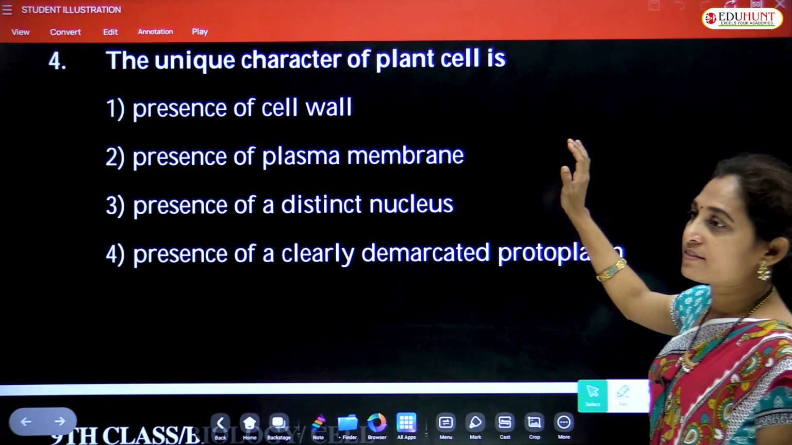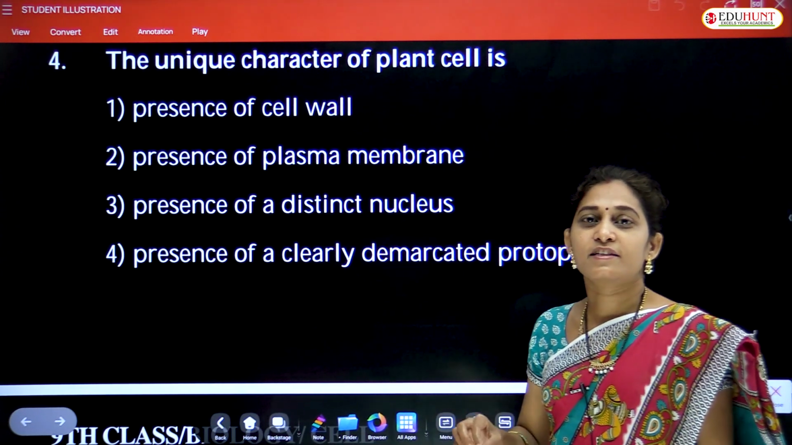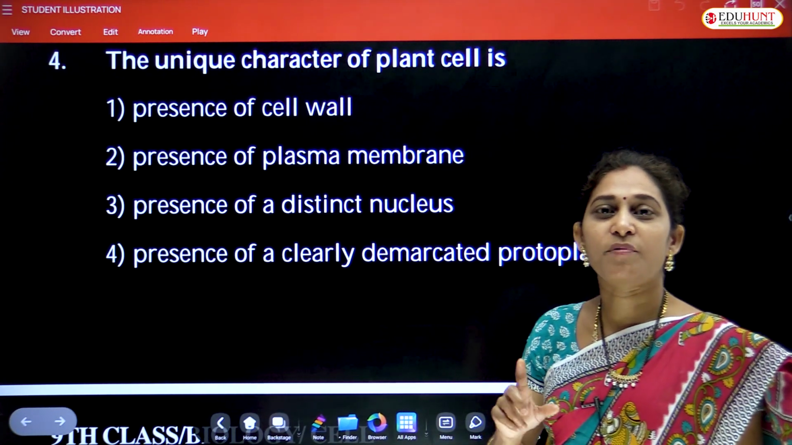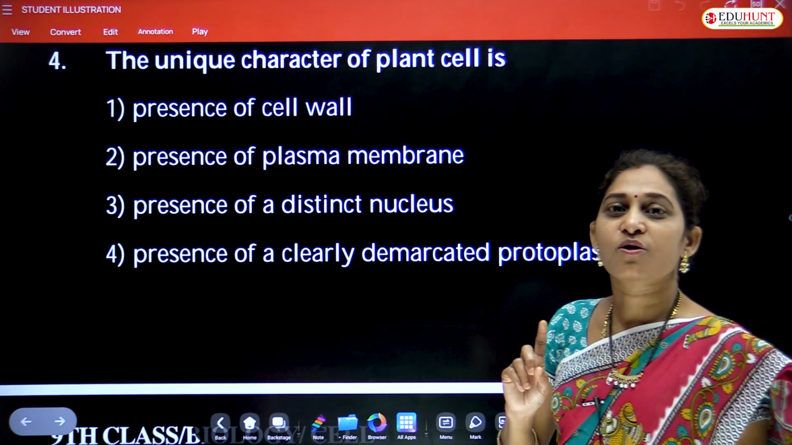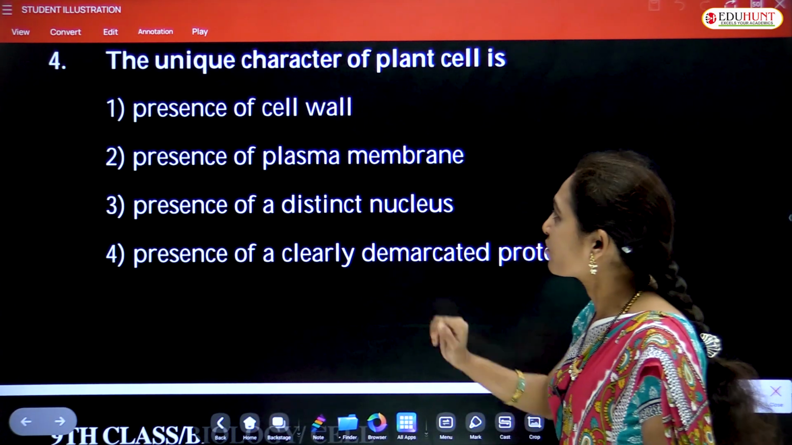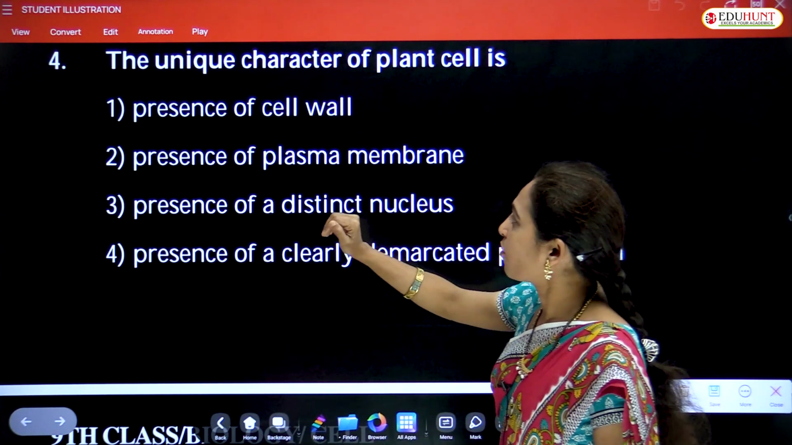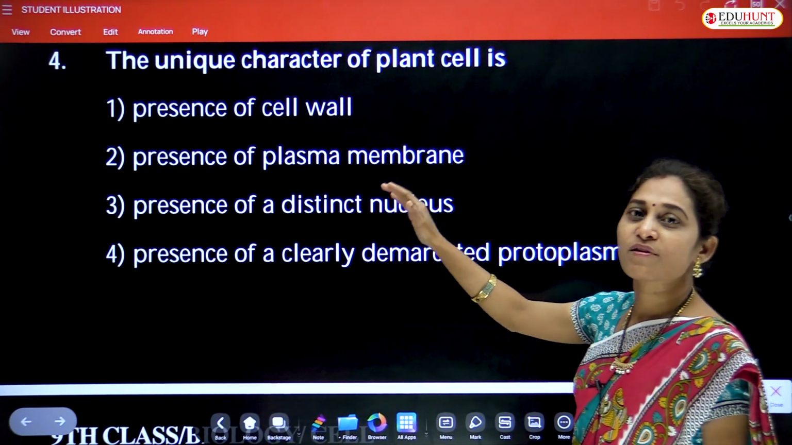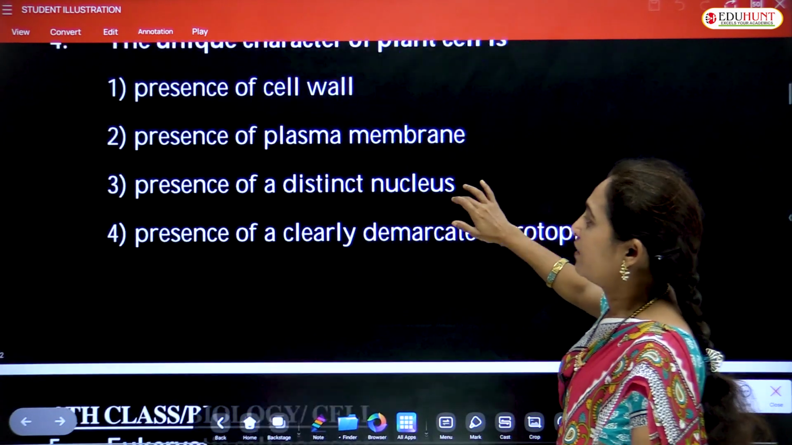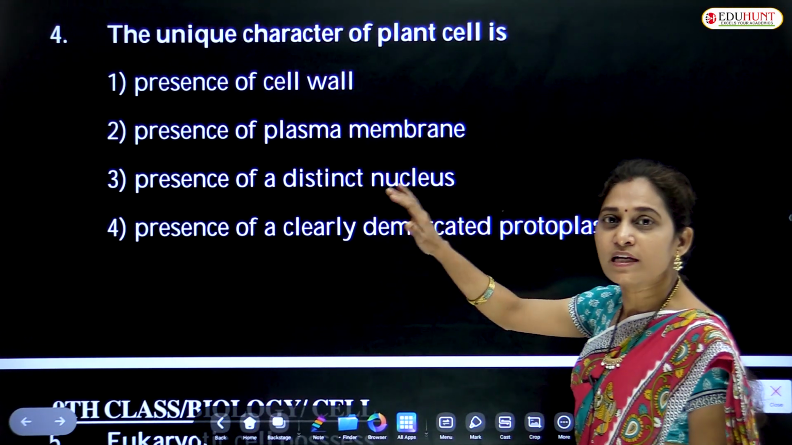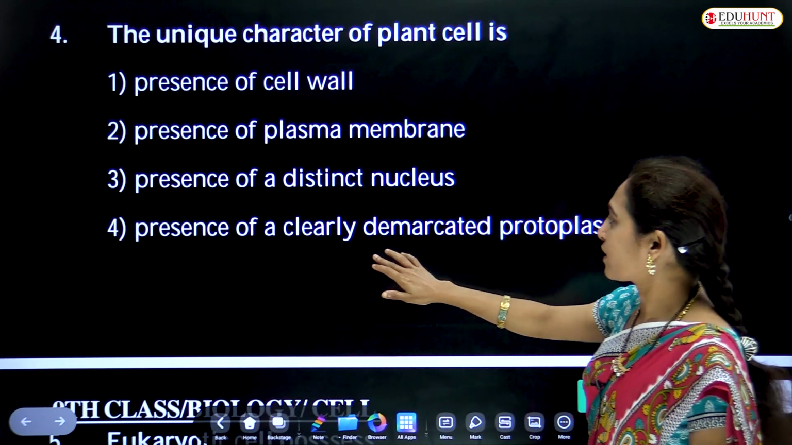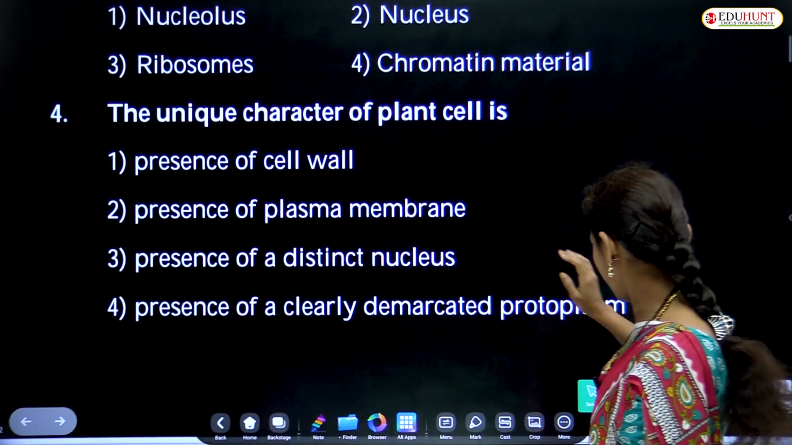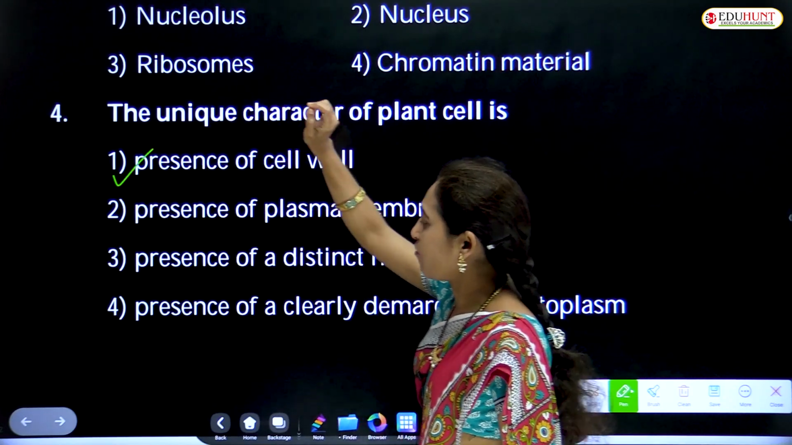Unique character of plant cell is. We have mentioned that plant cell possesses a cell wall. And the second unique feature of plant cell is the presence of chloroplast, that is plastid. So here let's see the options. Presence of cell wall, presence of plasma membrane. Plasma membrane is present in both animal as well as plant cell, so it is wrong. Presence of distinct nucleus. It is present in both plant and animal cells. Presence of a clearly demarcated protoplasm. It is a common thing present in every living cell. So the correct option is presence of cell wall.